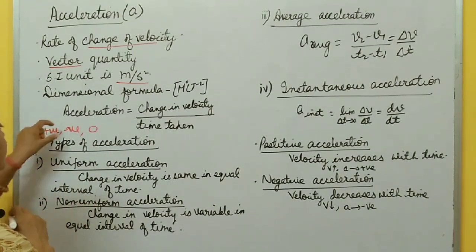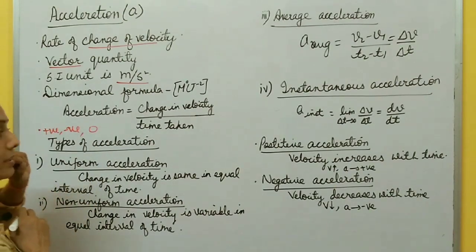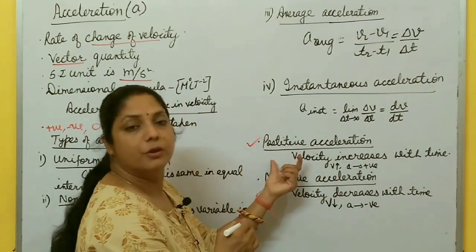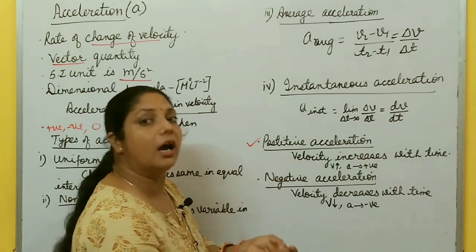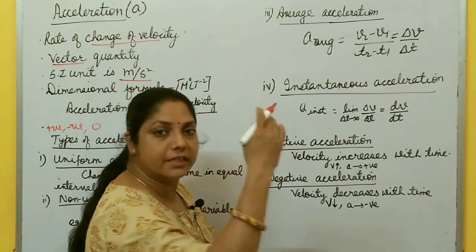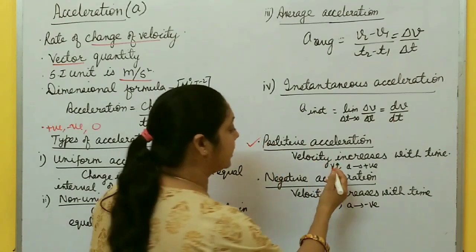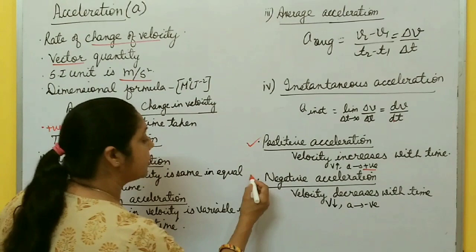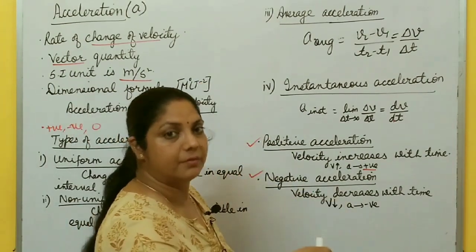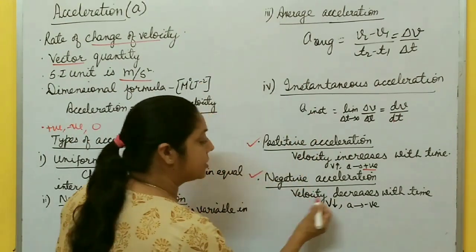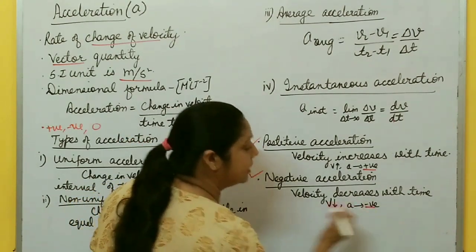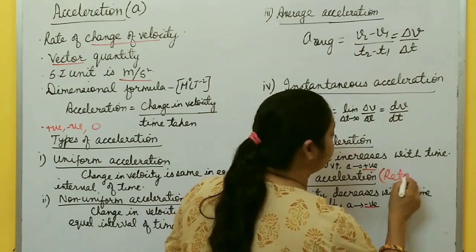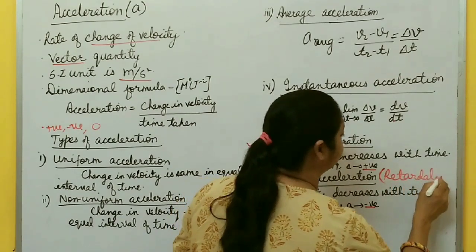Again, acceleration may be positive, negative or 0. What is positive acceleration, negative acceleration, 0 acceleration? If velocity increases with time, then that acceleration is called positive acceleration. It is an upward motion. Its velocity increases with time. If velocity increases with time, then acceleration is positive, right? Negative acceleration, if velocity decreases with time during downward motion. If velocity decreases with time, then acceleration is negative acceleration. And this negative acceleration is also called retardation.